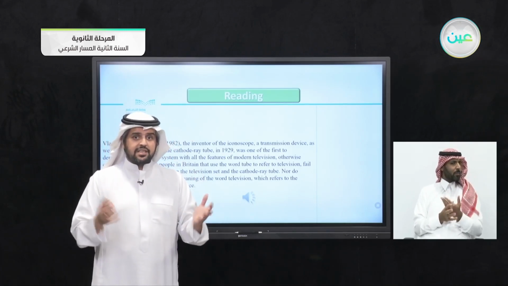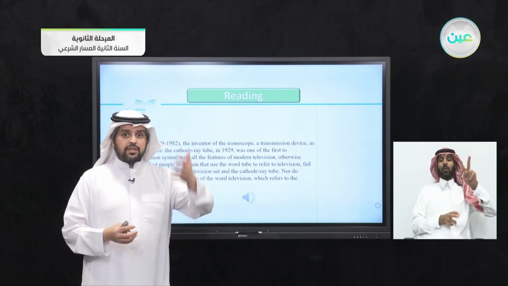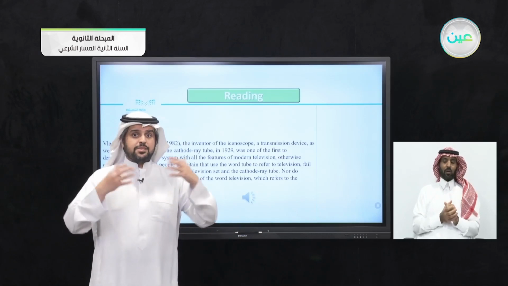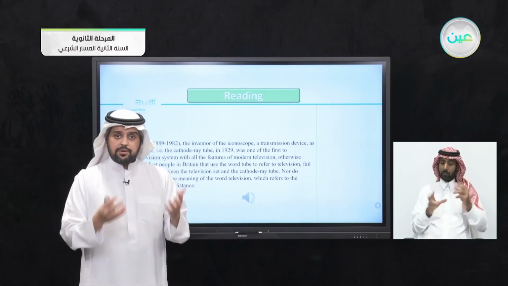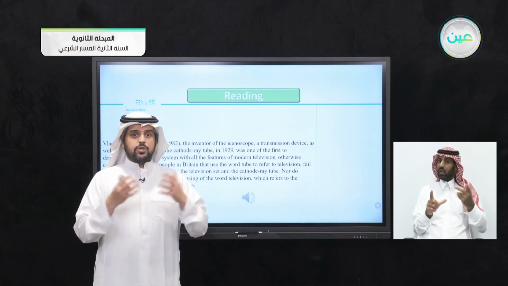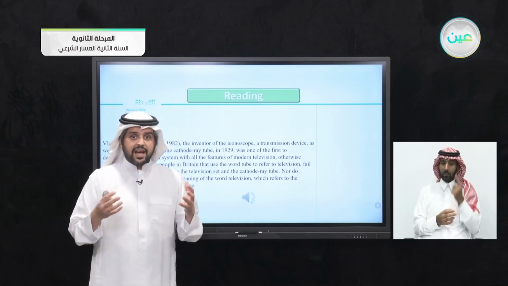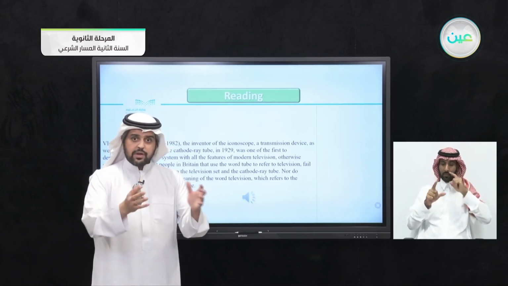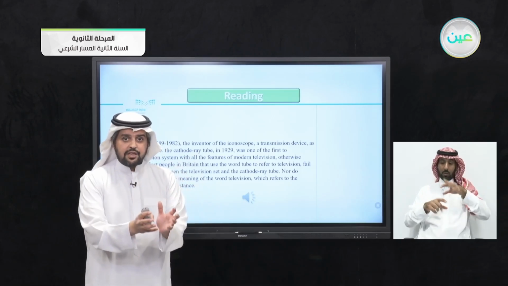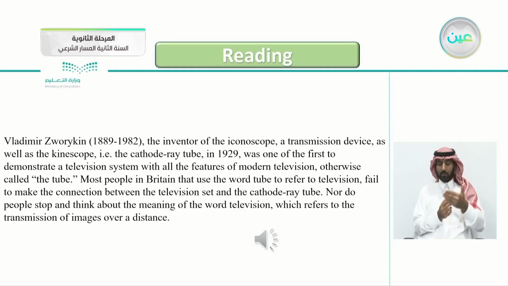What is a television? If you go back in time before the invention of the television and you want to explain what a television is to the people, how would you define it? How would you explain it? How do you think the people received the idea of the television? Maybe it's a box where I see some people inside the box. So it was a revolution at that time.